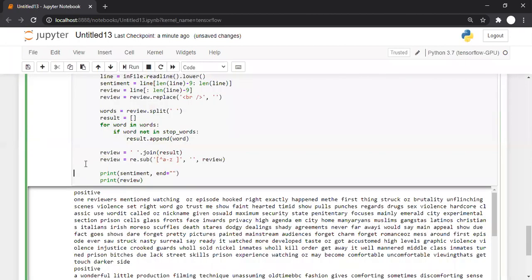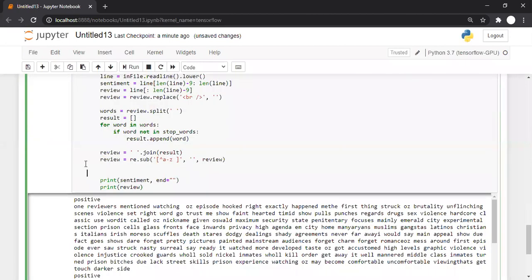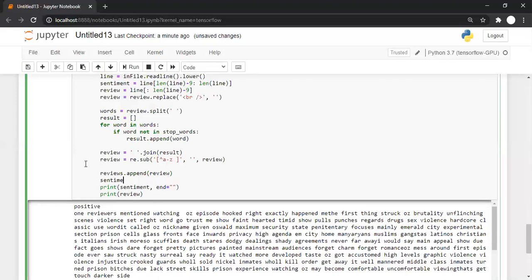Here I can do something like this. I will write reviews dot append. In the reviews array, we will append the review, and in the sentiments list, we will append the sentiment about that movie.